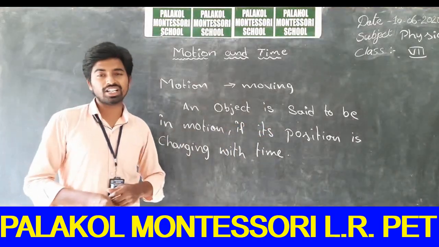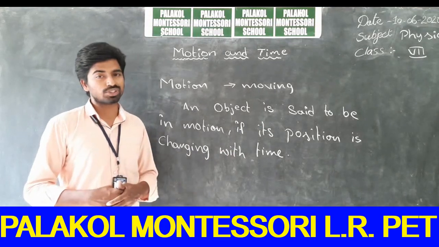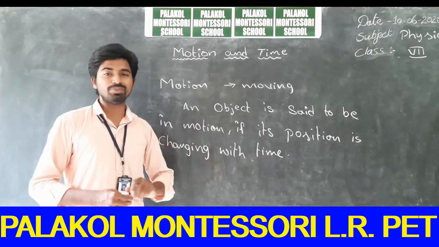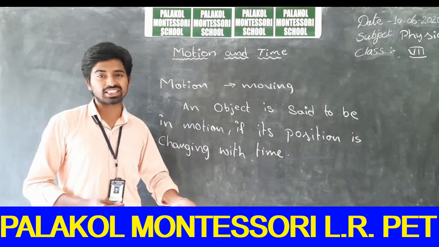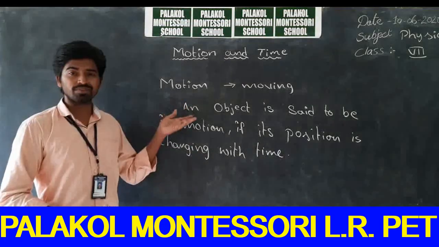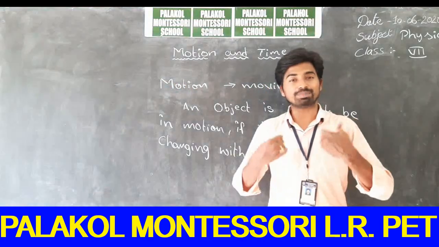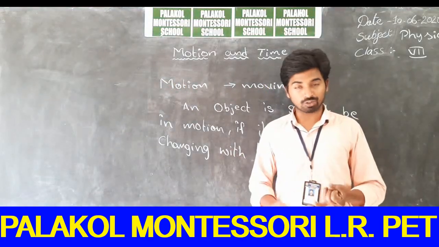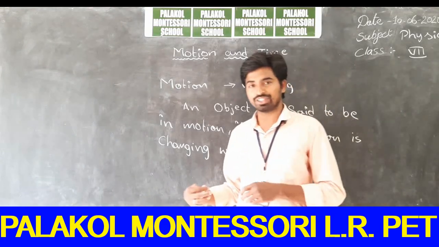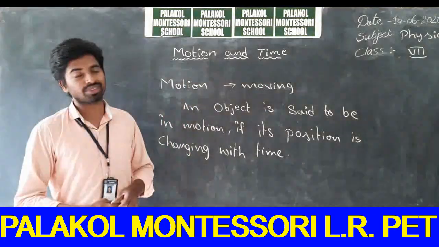In your daily life, you will observe several vehicles around us which are in motion. You will observe vehicles moving from one place to another, which means that the vehicle's position is changing. You can also experience motion yourself by walking along the road, or by running or jogging. If its position is changing with time, then the object is said to be in motion.